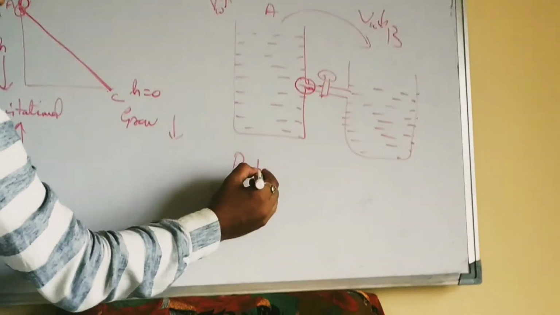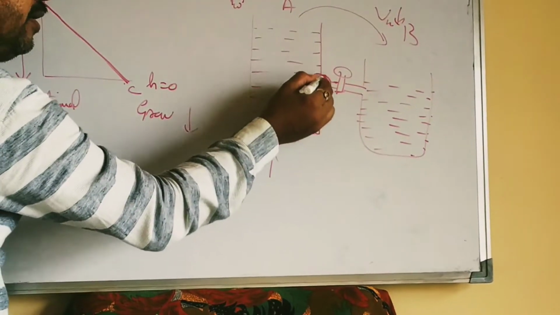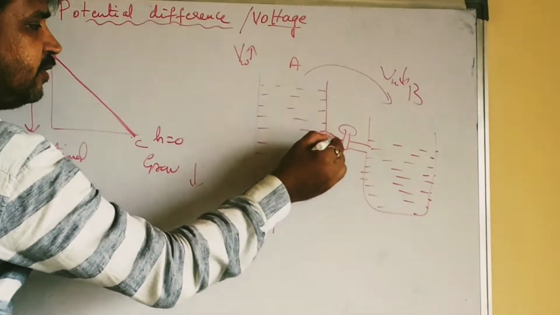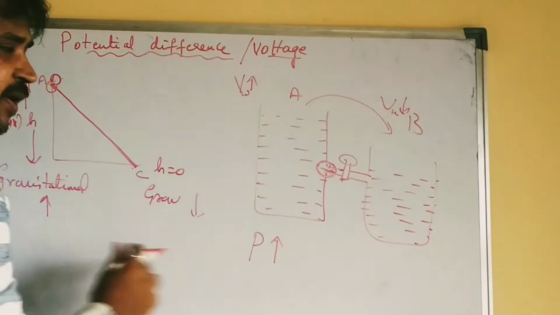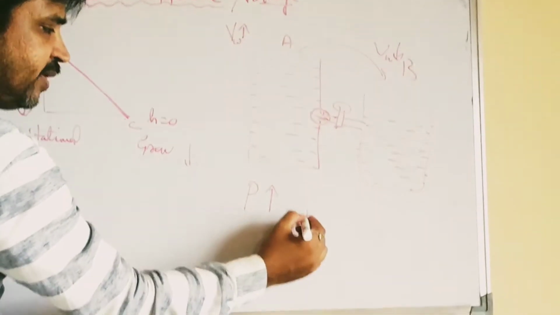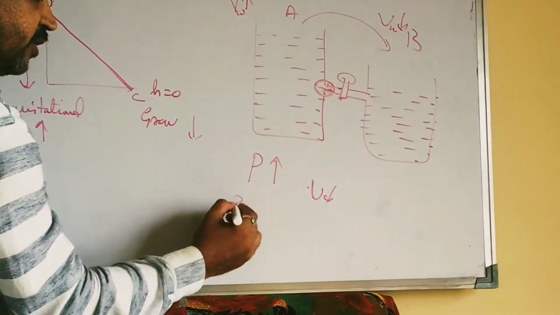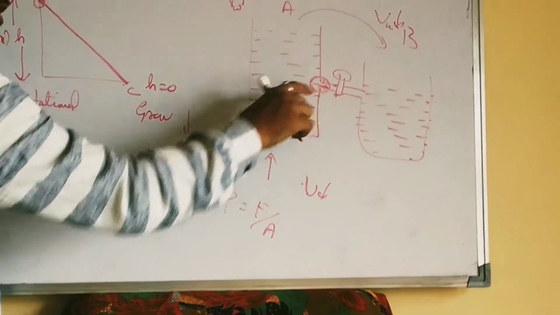Why will the water flow from tank A to tank B? At the inlet point, where the water will move when the tap is opened, the pressure is more. Why is pressure more? Since this outlet pipe connecting to tank B has a small area of cross section, and pressure is equal to force by area, at this point pressure is more.